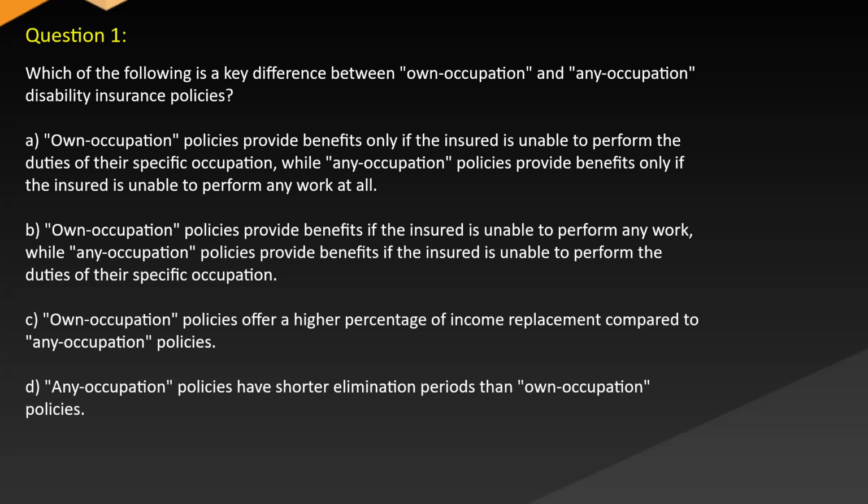B. Own occupation policies provide benefits if the insured is unable to perform any work, while any occupation policies provide benefits if the insured is unable to perform the duties of their specific occupation. C. Own occupation policies offer a higher percentage of income replacement compared to any occupation policies. D. Any occupation policies have shorter elimination periods than own occupation policies.